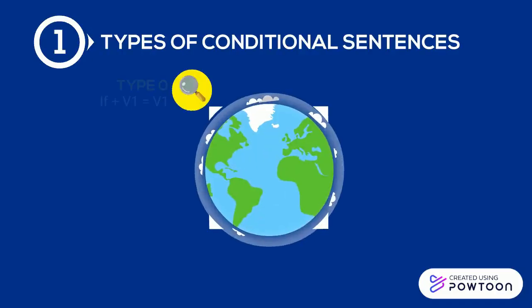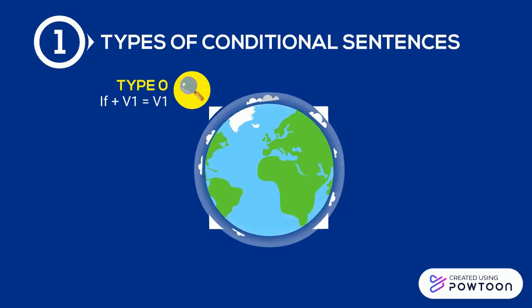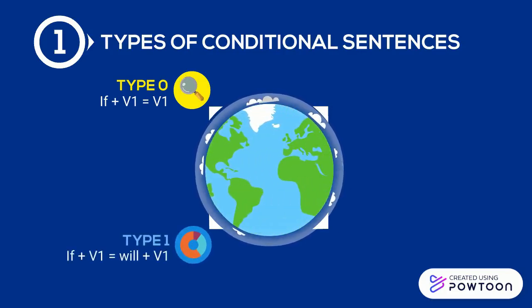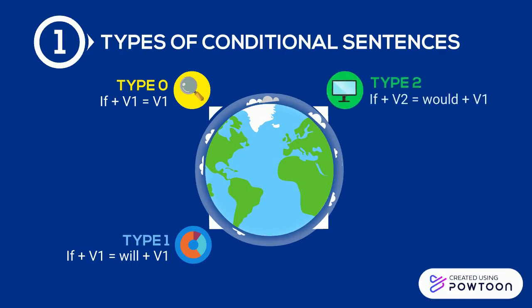There are 4 types of conditional sentences. Type 0. The formula is if plus verb 1, the result is verb 1. Type 1. The formula is if plus verb 1, the result is will plus verb 1. Type 2. The formula is if plus verb 2, the result is would plus verb 1. The last one is type 3. The formula is if plus had verb 3, the result is would have plus verb 3.